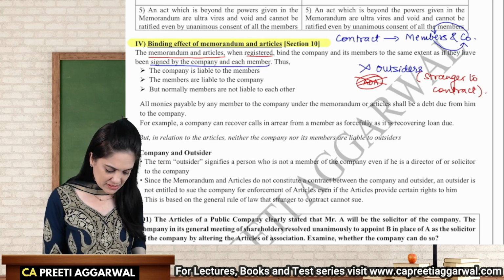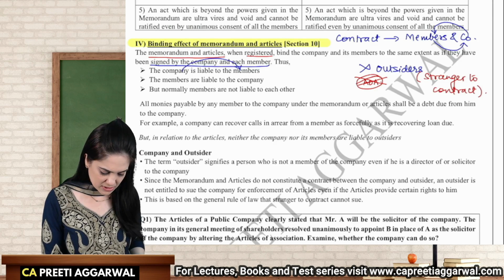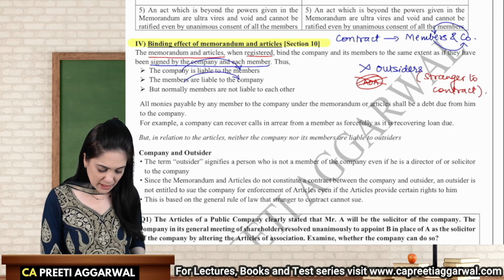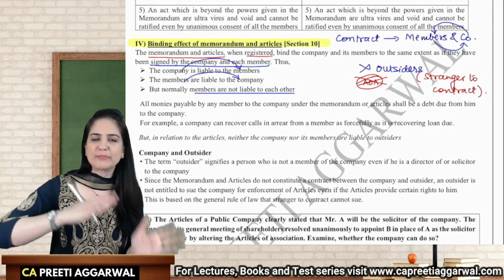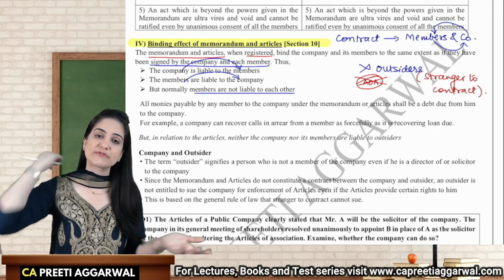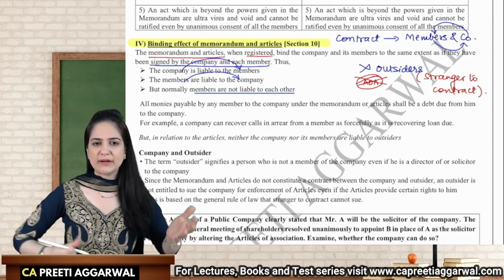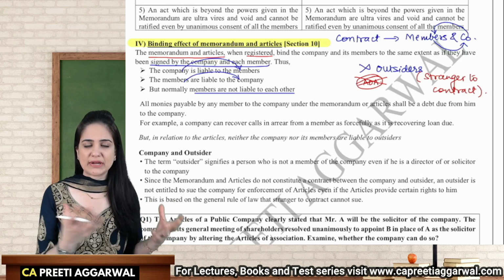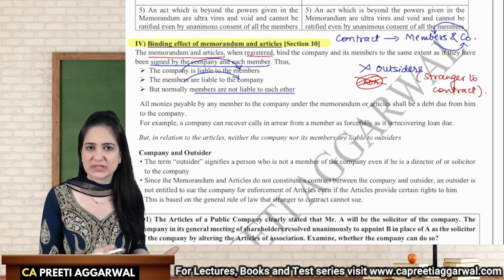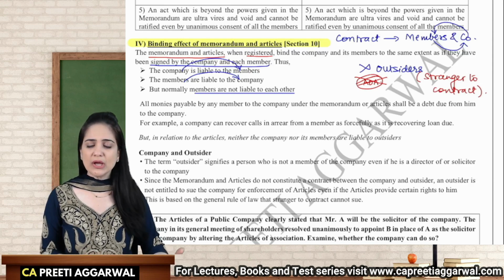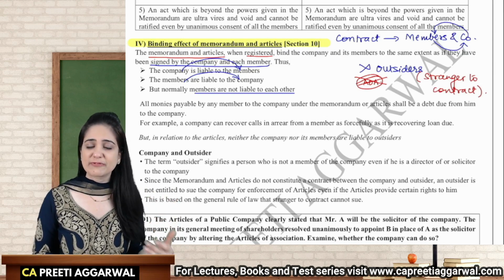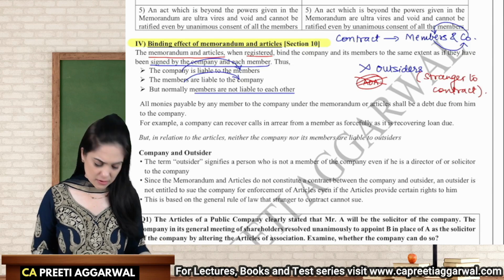Therefore, company is liable to members. Members are liable to the company. But members are not liable to each other because it is not a contract between members. It is a contract between company and member. So if the company is not protecting the rights of the members, not allowing the members to exercise their rights, members can file a case against the company. The company can also file a case against the member for, let's say, recovery of call money.